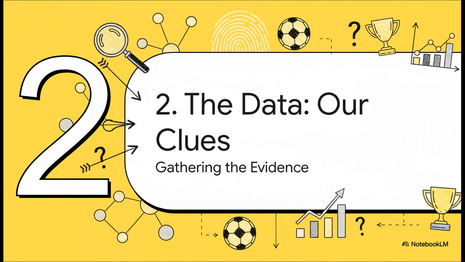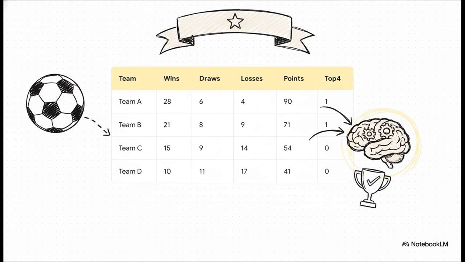Okay, so every great detective needs clues, right? Well, in the world of data science, our clues are the data. This is the evidence, the raw material our model's going to analyze to find hidden patterns and hopefully solve the case. So take a look at this. This is the kind of evidence we're working with. We've got the basics for each team: wins, draws, losses, total points. But look all the way to the right, that last column, top 4. That is our target. Those are the ones and zeros we just talked about.